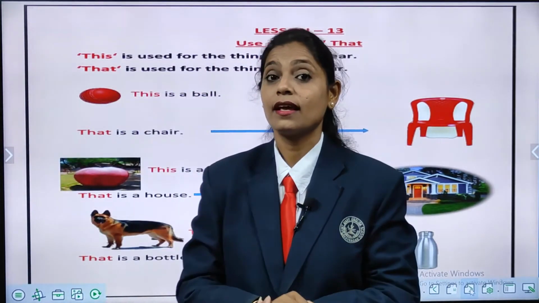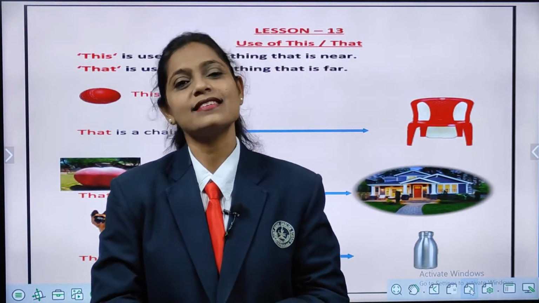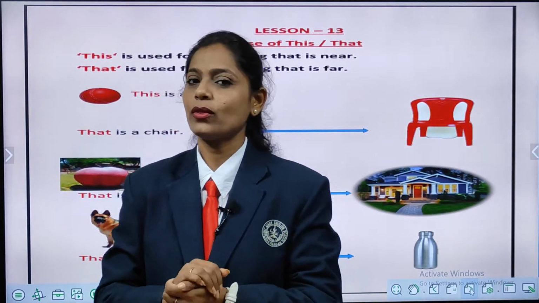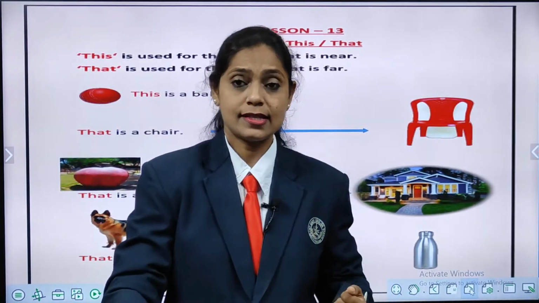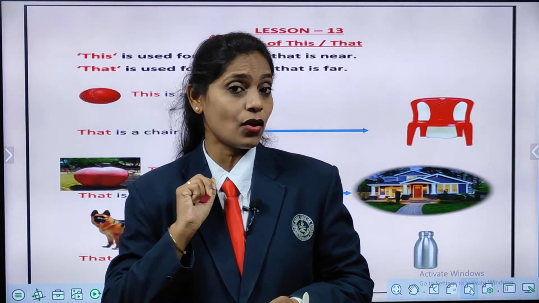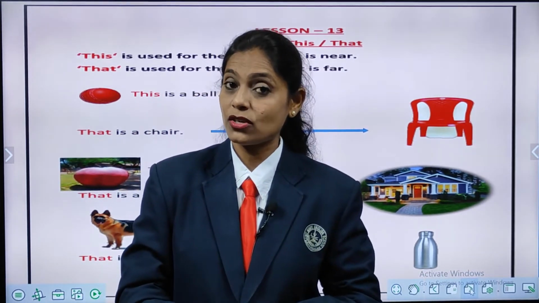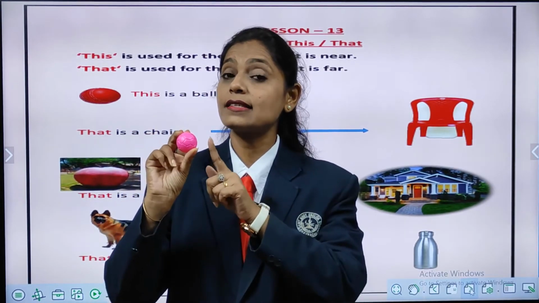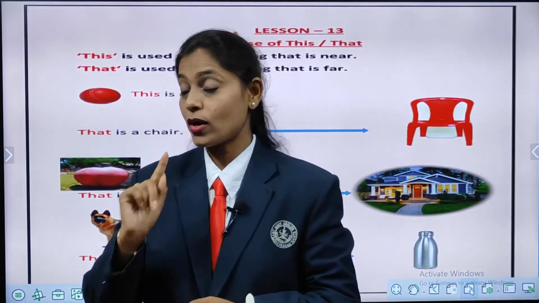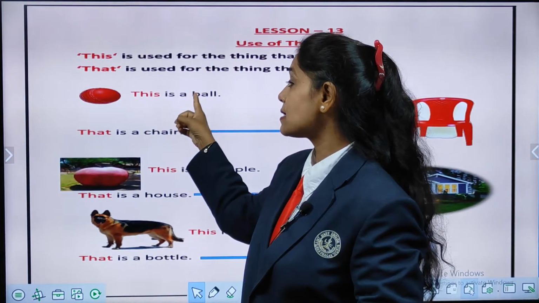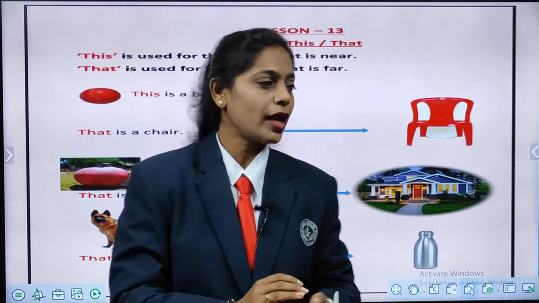Okay, now all of you look here. What is this? Come on, yes, it is a ball. Now, that ball is near or far? See, I am having ball in my hand. It is near or far? Correct, it is near to me. So, what I am going to say, children? Correct, this is a ball. So, what I will say? This is a ball.